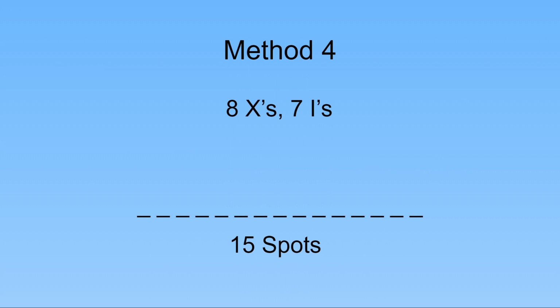A code consists of 8 X's and 7 I's, a total of 15 letters. We can choose the location of the 7 I's, and all the rest of the letters have to be X's. How many ways are there to choose 7 locations for the I's out of the 15 locations? And guess what? We've already solved the same problem, just with different numbers. Pause the video here and figure out which calculation we did that's just like choosing 7 locations for the 15 possible locations.